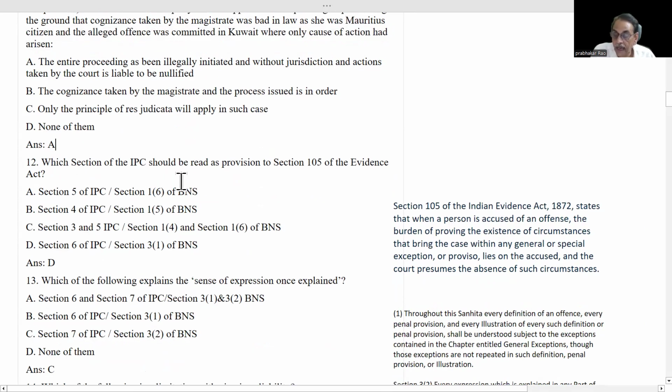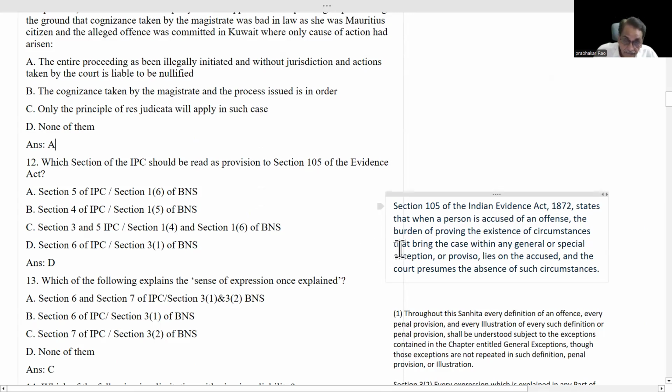Which section of the IPC should be read as a proviso to section 105 of the Evidence Act? Whenever you read such things, you have to remember what section 105 is. 105 is a very, very important section. In several forms, this question will come. Not only here, in the Evidence Act also, this question will come.